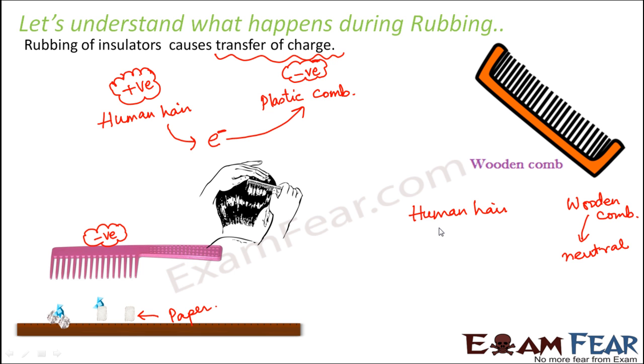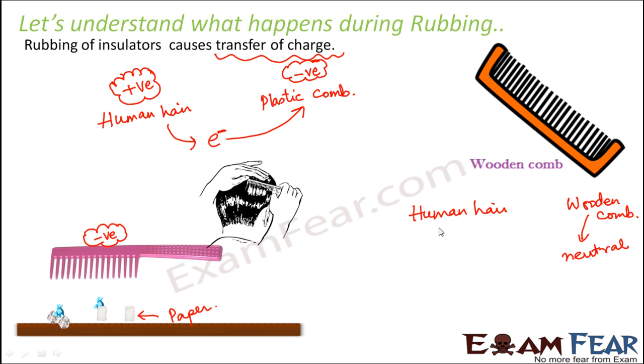But in the case of wood, since it is almost neutral, it tends to gain very few electrons. Therefore, the accumulation of charges over wood is comparatively lesser than that of plastic. That is why in a wooden comb you do not see this phenomenon very evidently, but it is very evidently seen with a plastic or rubber comb.